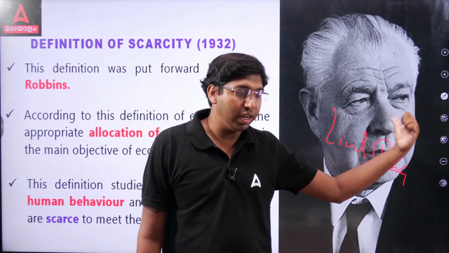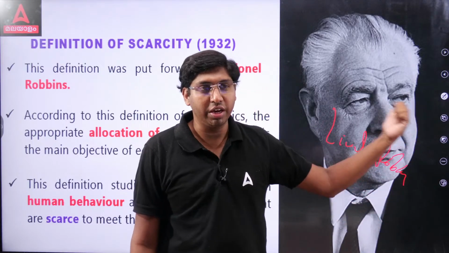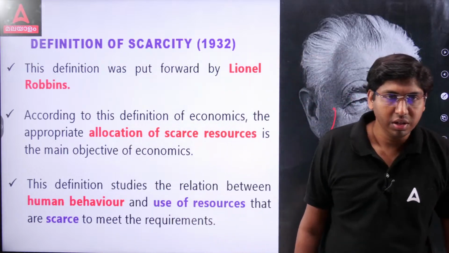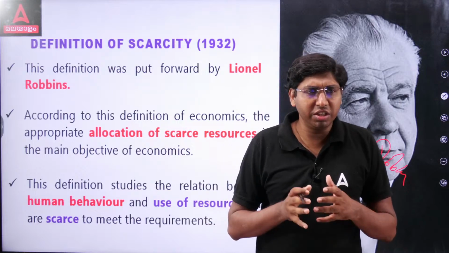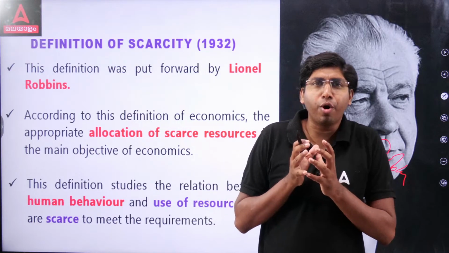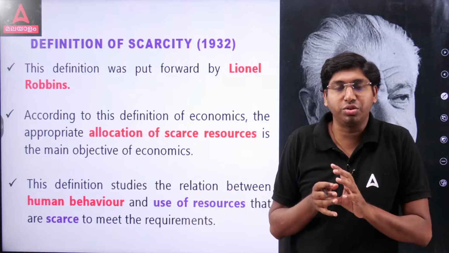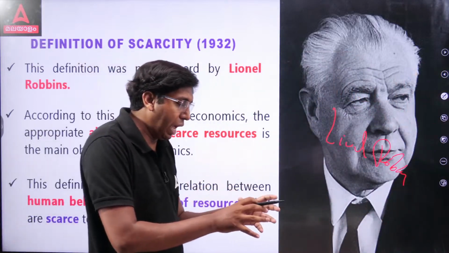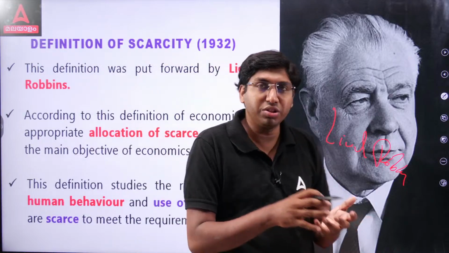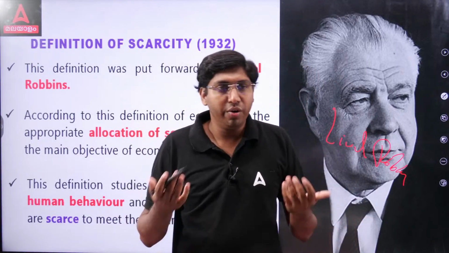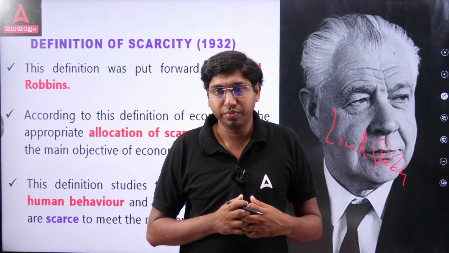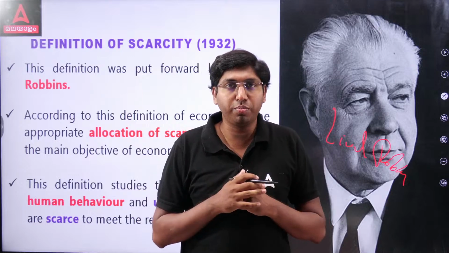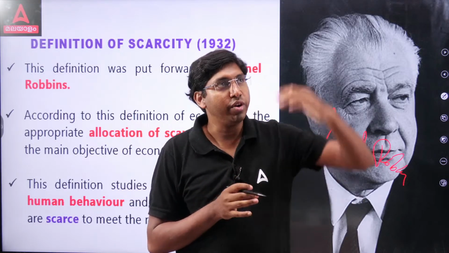How did this famous economist Lionel Robbins define economics in 1932? According to his definition, he termed economics as the appropriate allocation of scarce resources. It is the main objective of economics. Resources are scarce. For example, we need petrol. Does India possess that much abundant crude oil? No. We are importing it.